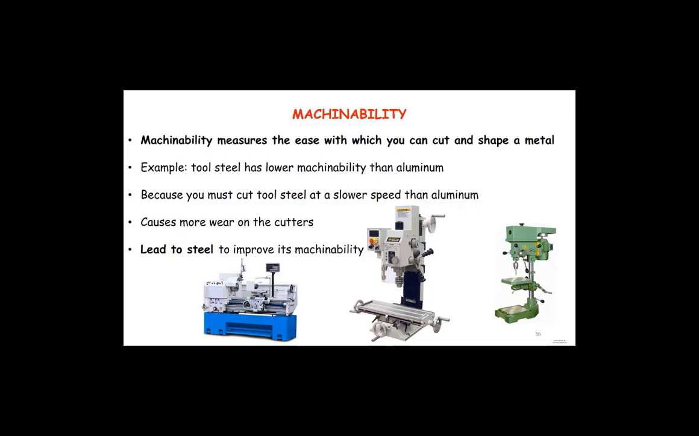Once you have machinability, it measures the ease with which you can cut or shape the metal. So if you have a hard metal, you can warm it up, like I'm talking about steel, and you can take hardness from the metal and you can machine it, and after you can put it back to the hardness again.